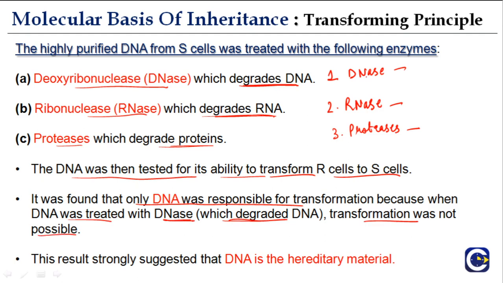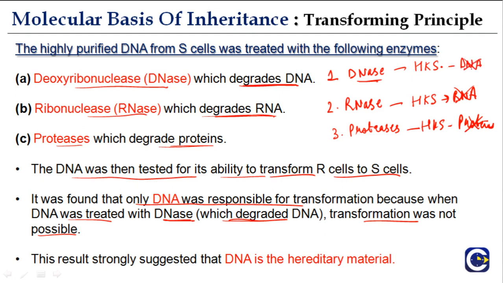So what happened is, here they added DNase to the heat killed S strain, and the DNA was degraded. Here they added RNase to the heat killed S strain, and RNA was degraded. And here they added proteases to this heat killed strain, so proteins were not active. Here the DNA was not active.